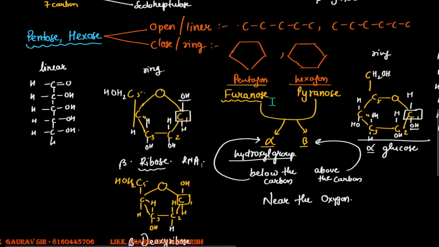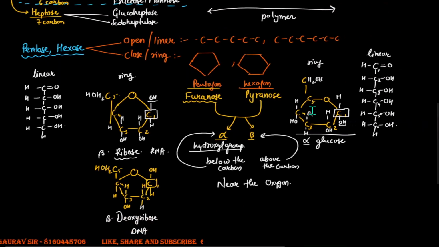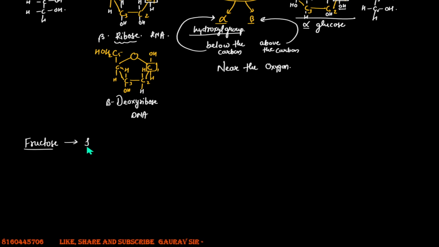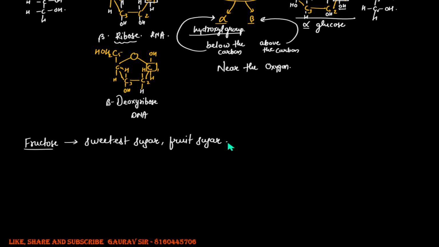So that is a brief overview of the carbohydrates, and actually let's talk about fructose and glucose. See, fructose happens to be the sweetest sugar that is present naturally. It's also called fruit sugar because it is present in almost all the fruits except grapes.